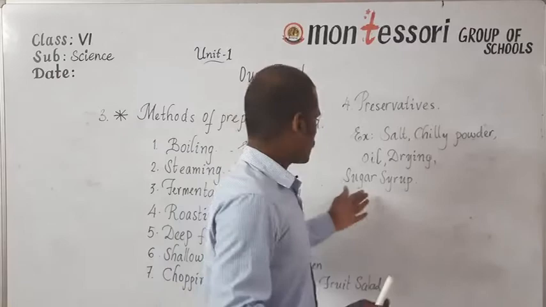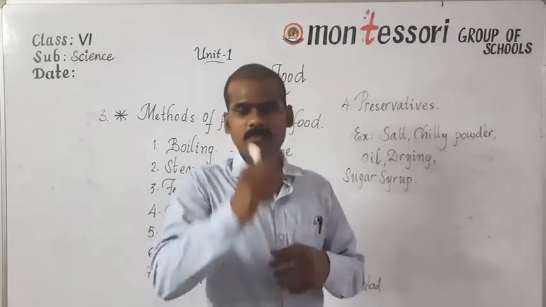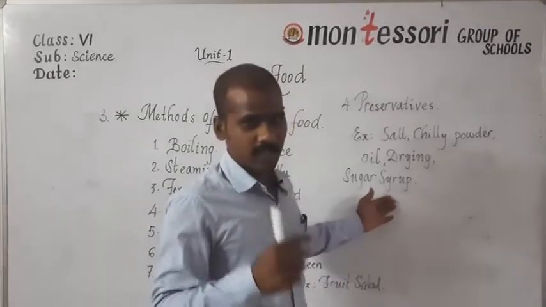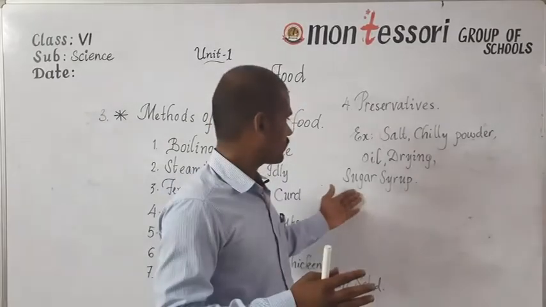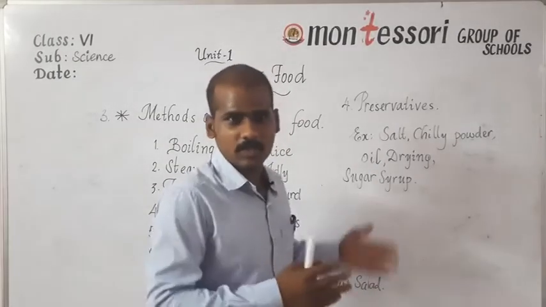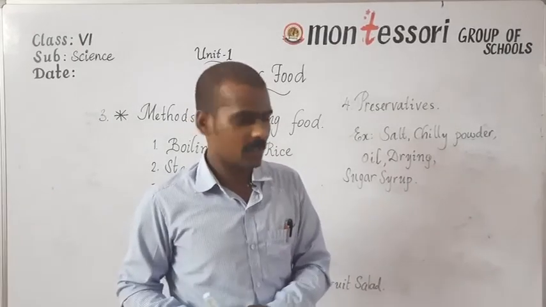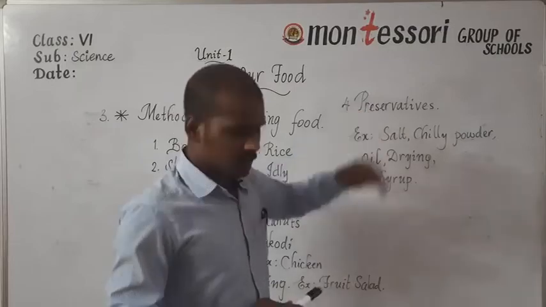Next is sugar syrup. To prepare some sweet things, we also use sugar syrups, like gulab jamuns, for which we prefer some sugar syrup. By adding this sugar syrup, that food item will stay for a very long time. So like this, there are different types of preservatives.